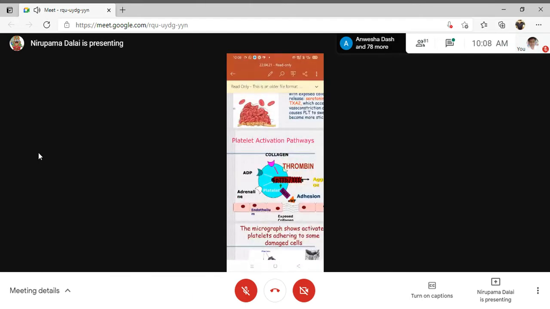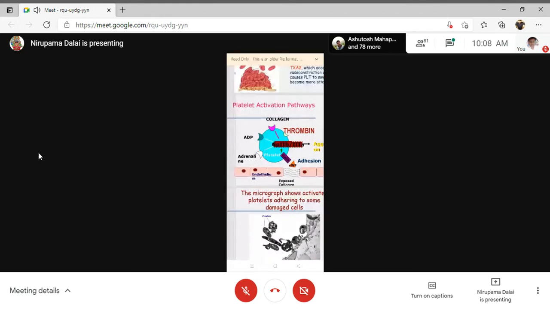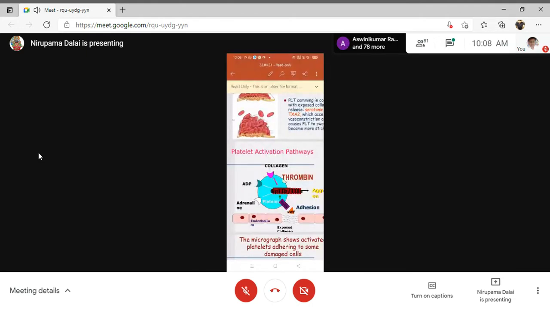After that, the platelets having the receptor has to be attached with the VWF. That is your GP1B receptor. Yes, very good. So these GP1B receptors are for platelet adhesion. After the adhesion of the platelet, the platelet will be activated, and once it is activated, it will throw its pseudopodia and release its contents.